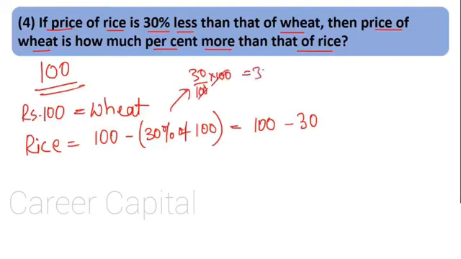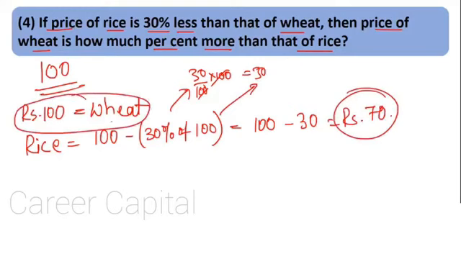So you will get 30, or 10% is how much? 10% of 100 is 10. Multiply 3 times, we get 30. Same answer, right? You will get rupees 70. Now what they have given is that price of rice is 70, price of wheat is 100. That we have calculated. What they have given is that price of rice, that is 70, is 30% less than wheat. Then how much is price of wheat?